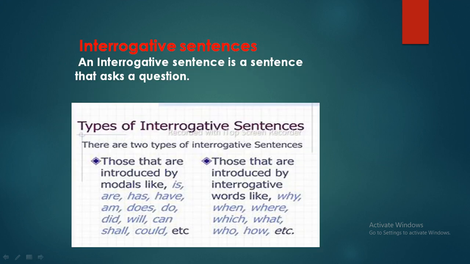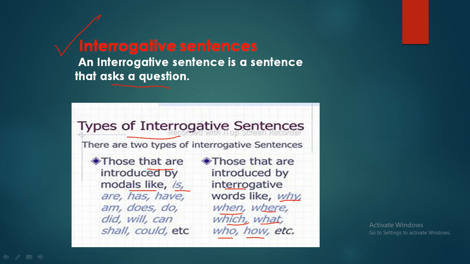Let's go on to the second part of this video, interrogative sentences. An interrogative sentence is a sentence that asks a question. Types of interrogative sentences: those that are introduced by modals or auxiliary verbs like is, am, has, have, does, do, did, will, can, shall, could, etc. Those that are introduced by interrogative words like why, when, where, which, what, who, how.